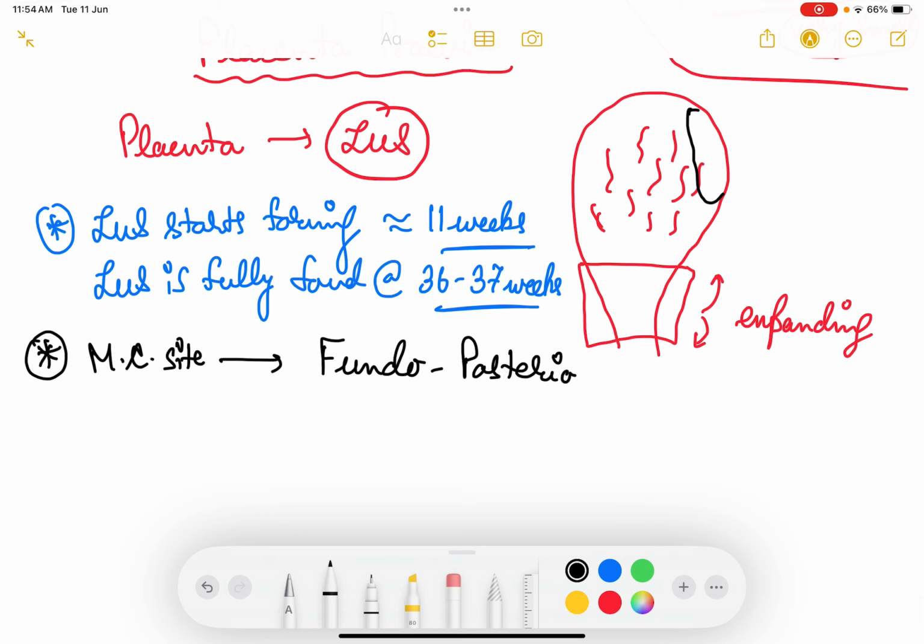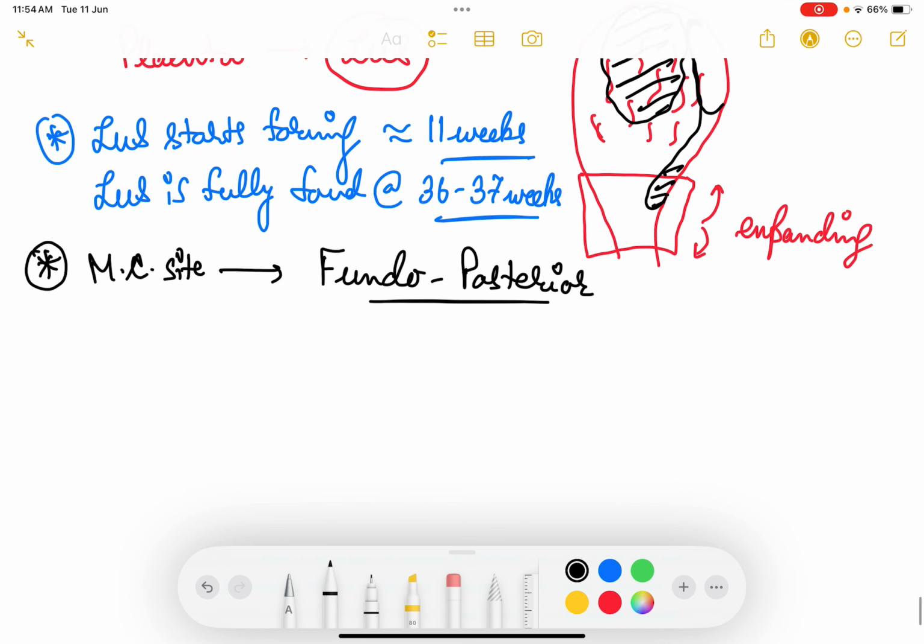Fundoposterior is the most common site of placental insertion, that is, the fundal and posterior part is where the placenta is mostly situated, because implantation occurs in the fundoposterior region of the uterus. But when the placenta expands up to the lower uterine segment, you say it is placenta previa.